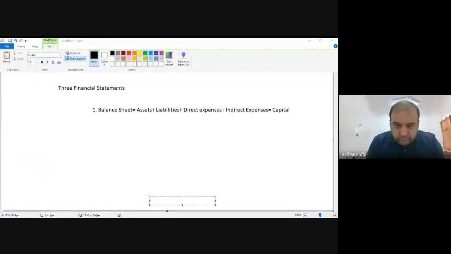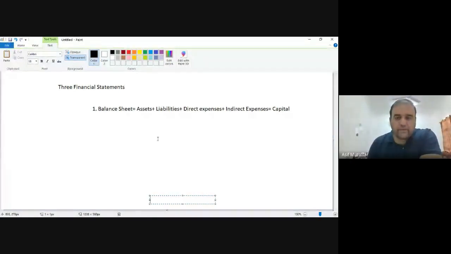Owner's equity means your own money, and you can call it capital. There is no need to give it back to someone because that's your own money. Okay, so these things would be there in the balance sheet.